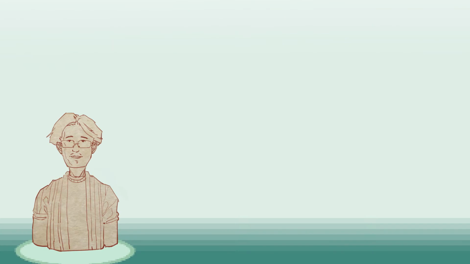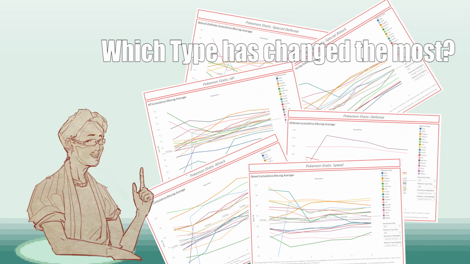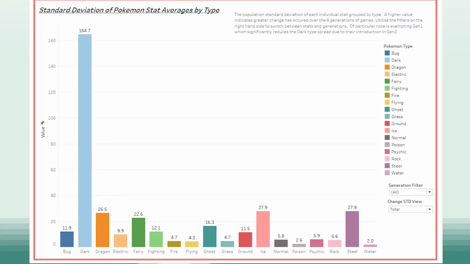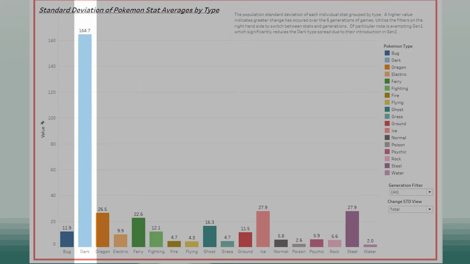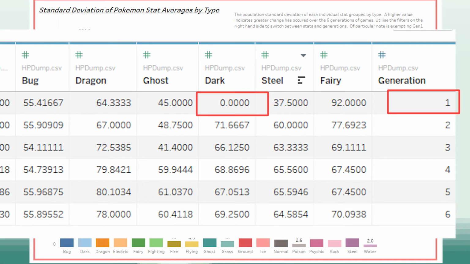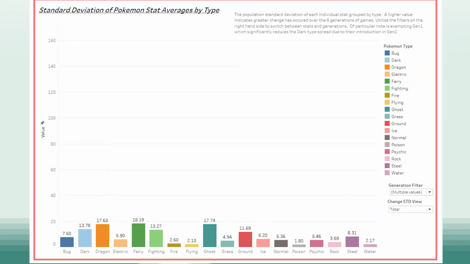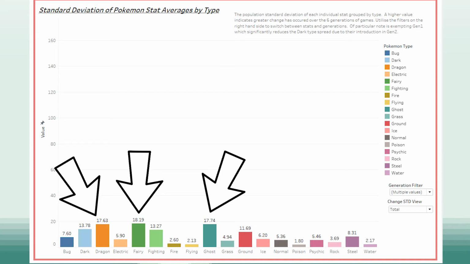The only remaining question is which type has changed the most in terms of its stats. Well, the answer varies depending on the constraints you put on what counts as a valid change. Let me explain. If you look at the standard deviation graph of the total base stats for each type, you can see that Dark clearly has the highest because, well, in Generation 1, Dark didn't exist. So the overall spread of values will obviously be artificially inflated.